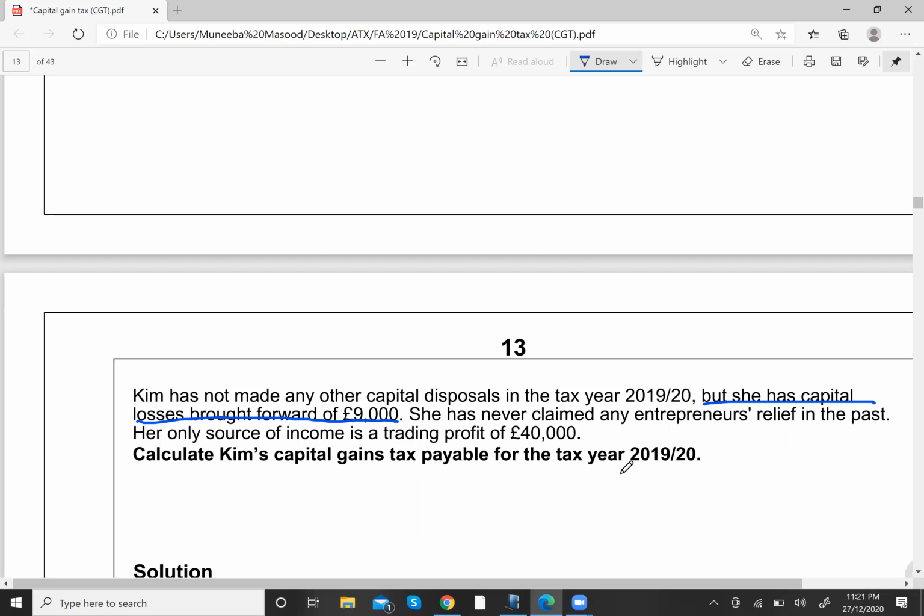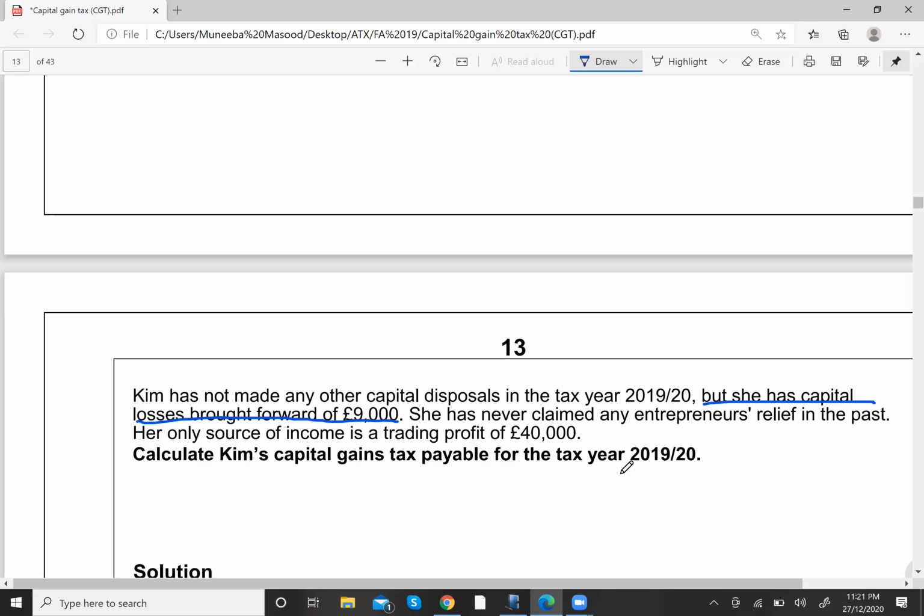So she has not claimed any ER in the past, which means none of the limit is utilized. Remember that there was a limit of 10 million, and none of it has been utilized in the past. Number two, she also has a trading profit of 40,000. When it comes to applying tax, you first apply tax on this trading profit. This is your non-savings income, right? Then I will apply tax on the capital gain.